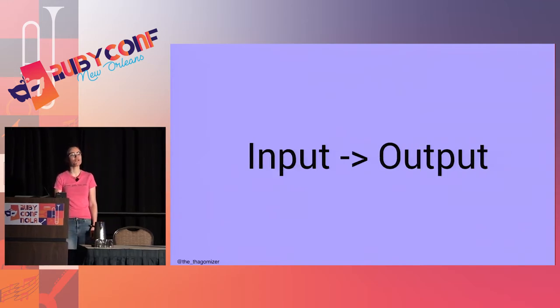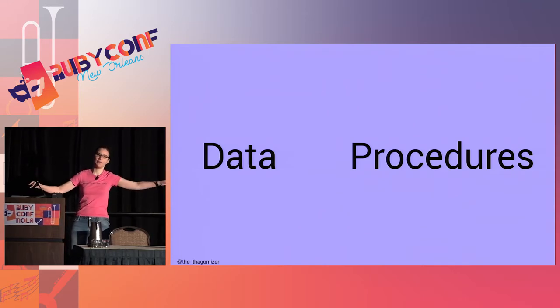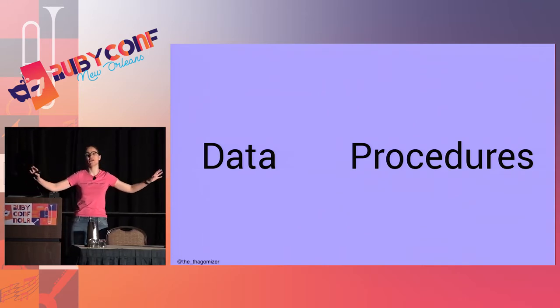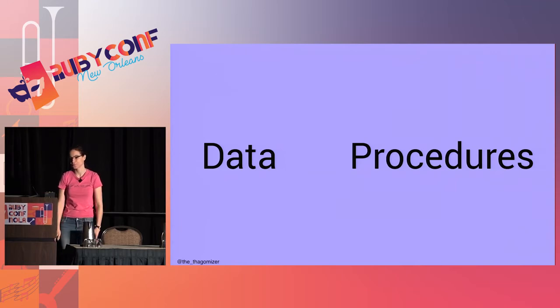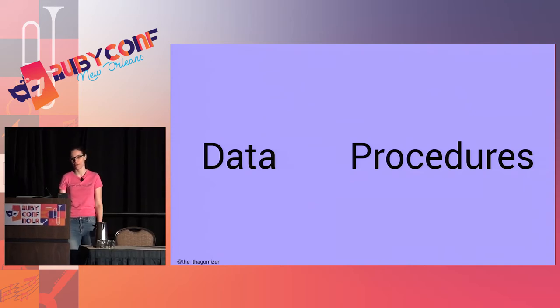A nice thing about pure functional style is the output only depends on the input. It doesn't depend on what came before. So I can do a bunch of stuff and then give the same input, and it will always be the same thing. History doesn't matter at all. And the really fundamental thing of functional languages is that data and procedures, state and behavior, are separate, unlike OO, where they're encapsulated together. I'm hand-waving a bit here. It's not actually entirely true, but for the purposes of this talk, it is true.